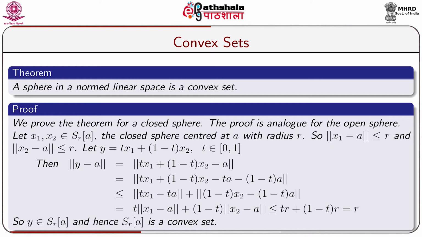As norm of x1 minus a is less than or equal to r and norm of x2 minus a is less than or equal to r, we get t norm of x1 minus a plus (1 minus t) norm of x2 minus a is less than or equal to t r plus (1 minus t) r, which is equal to r. So y belongs to S_r[a], and hence S_r[a] is a convex set.